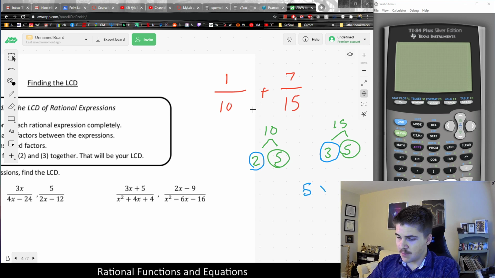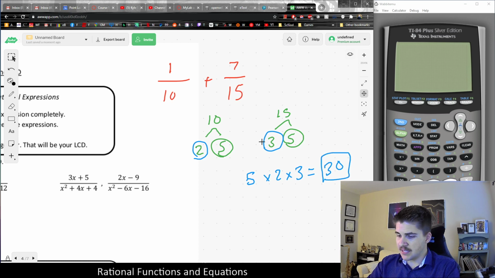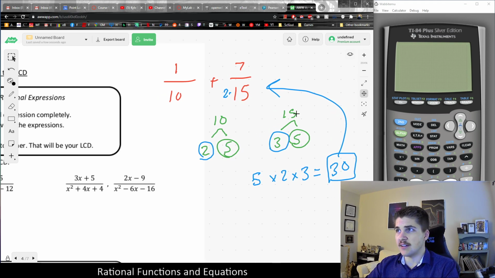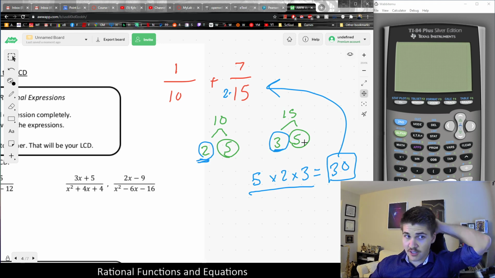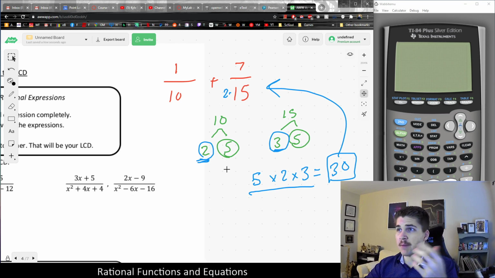If I take 5 times 2 times 3, basically multiply all the shared, you don't duplicate the shared, you only use them once, unless it's shared more than once. That would give me 10 times 3 is 30. And this would be the LCD for that problem. And in this case, I could always then take each of those numbers and multiply by the missing factor, like 15 from the LCD, because the LCD is 5 times 2 times 3. 15 is just 5 times 3, so it's missing the other one. And making a little chart like this can help you identify what is the LCD, and also help you determine how to match them up.